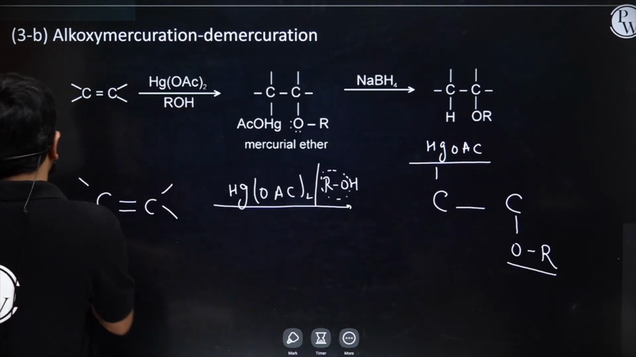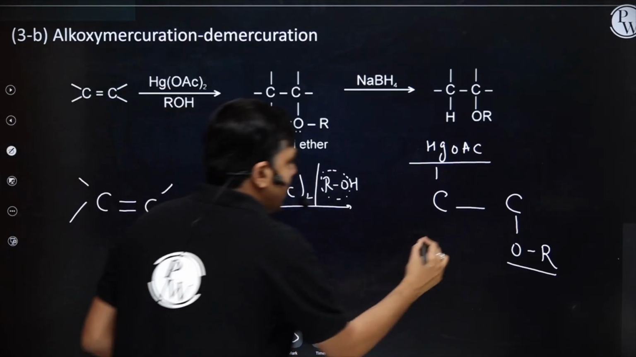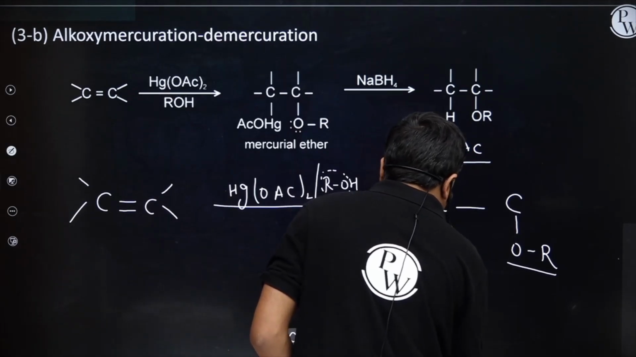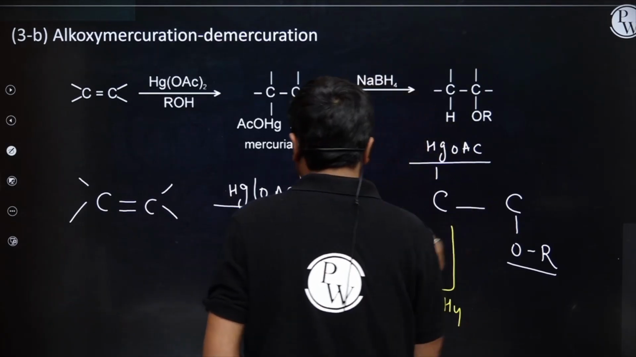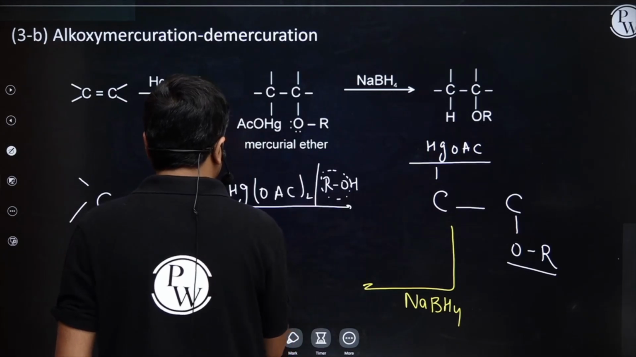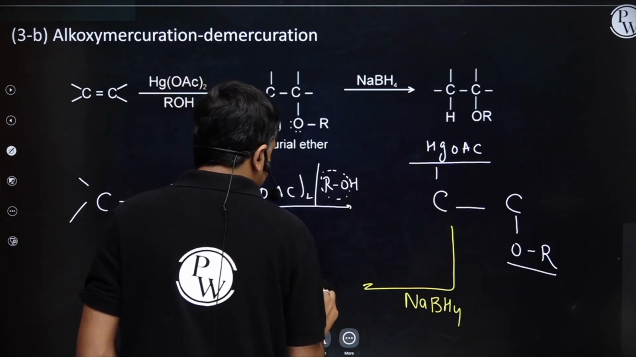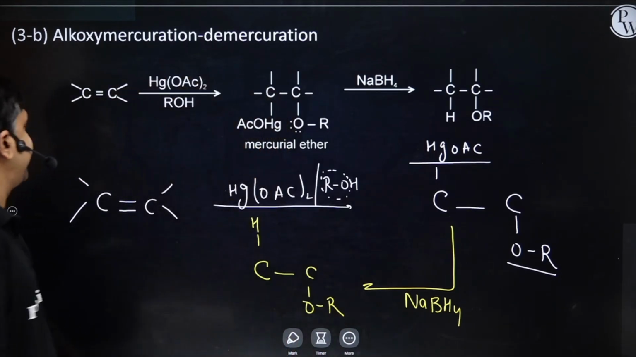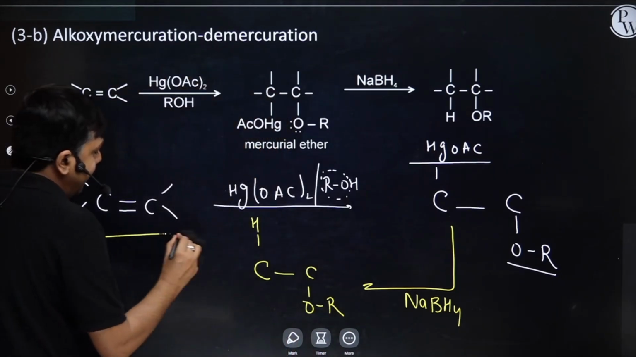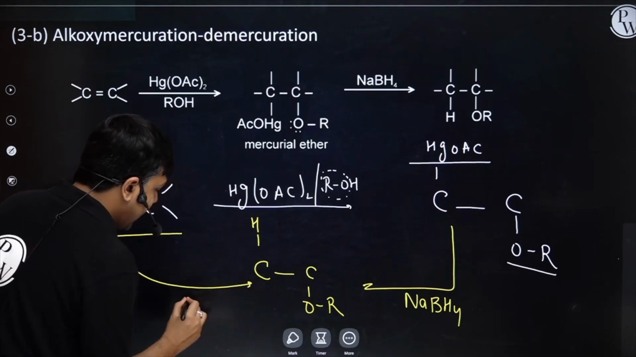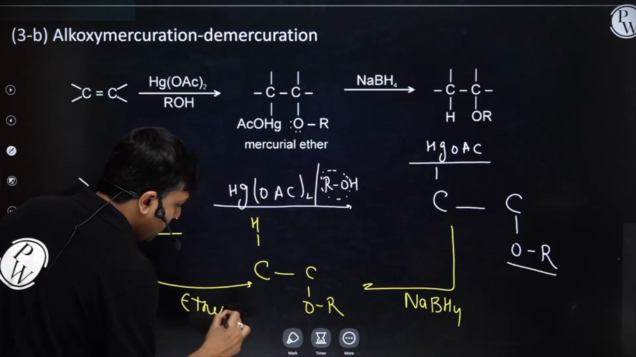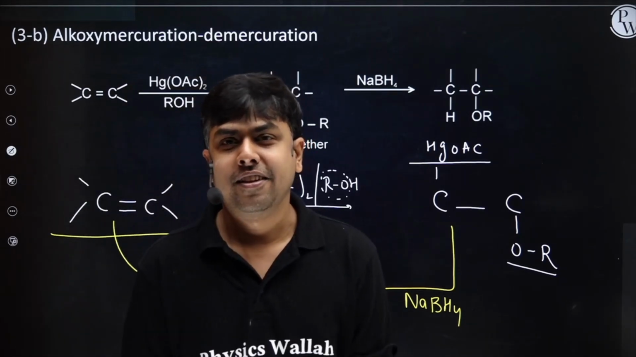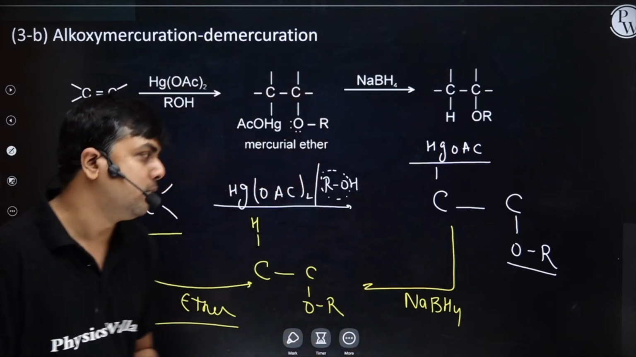I hope you remember this one. The next step is the demercuration step. Now it is treated with NaBH4. I will have the cleavage of this C–Hg bond, and I will have the formation of C–H and C–OR. Right, student? So basically the alkene is getting converted to ether through this alkoxymercuration-demercuration. Right? Let us move ahead.